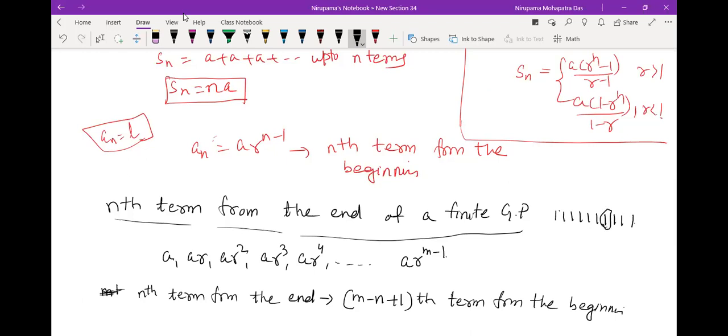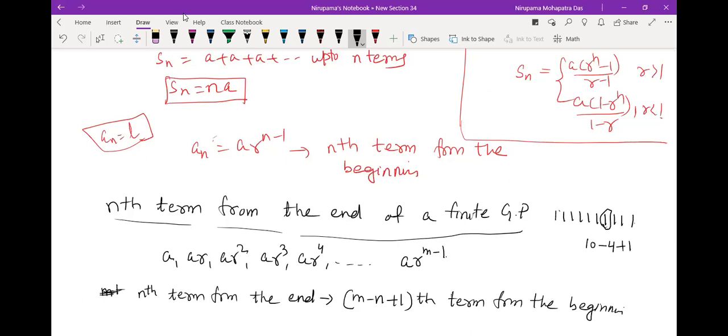Now you see 1, 2, 3, 4, 5, 6, 7 terms. 7 means 10 minus 4 plus 1. You can take such examples to verify. It's not that 4th from the end means 10 minus 4, 6 from the beginning, because this term is included.